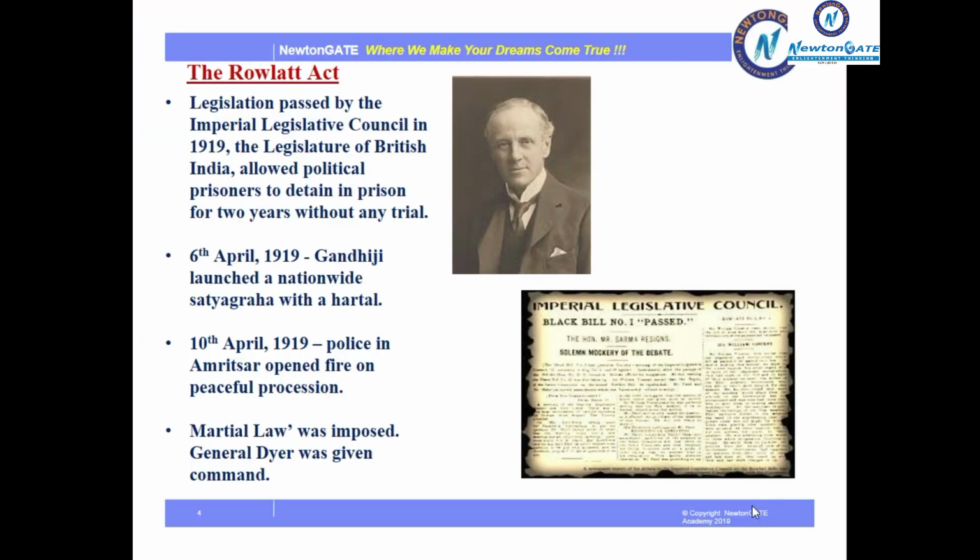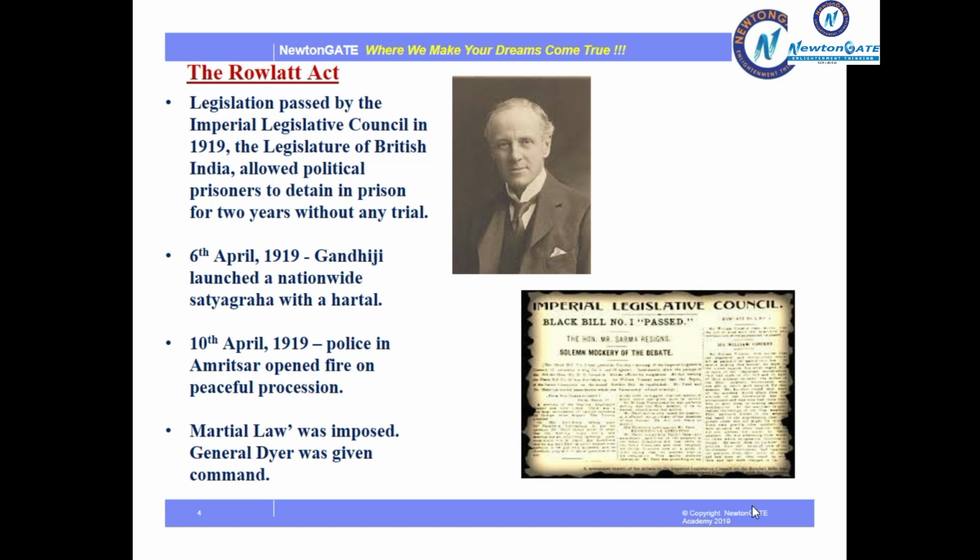The incident that fueled the nationalist movements in India is the Rowlatt Act of 1919. So what happens in the Rowlatt Act? Legislation passed by the Imperial Legislative Council in 1919, the legislature of British India, that allowed political prisoners to be detained in prison for 2 years without any trial.